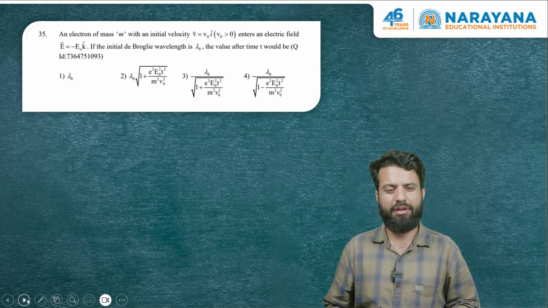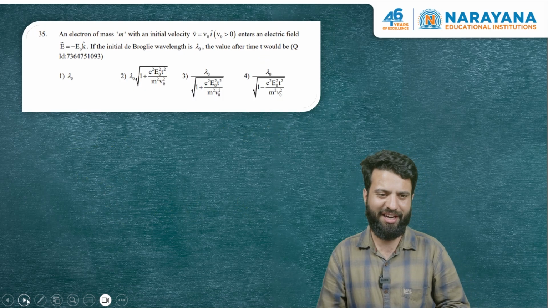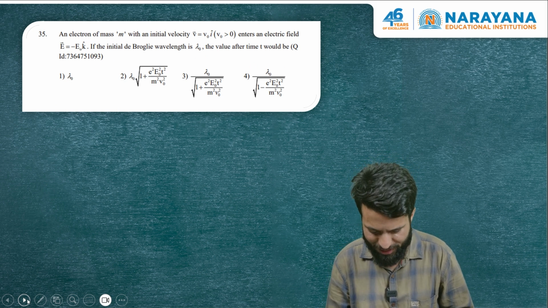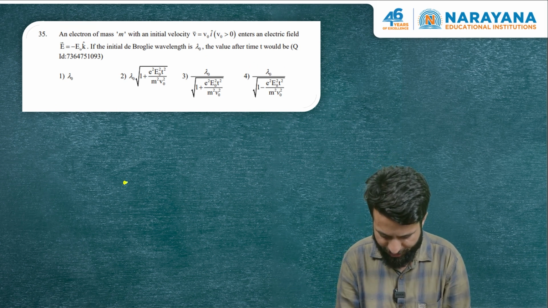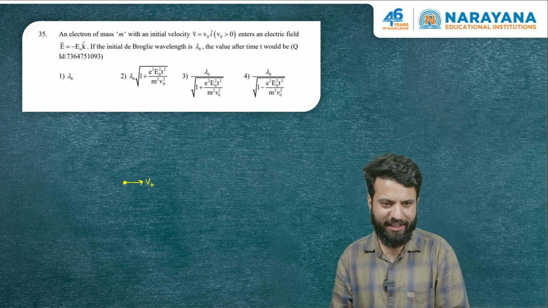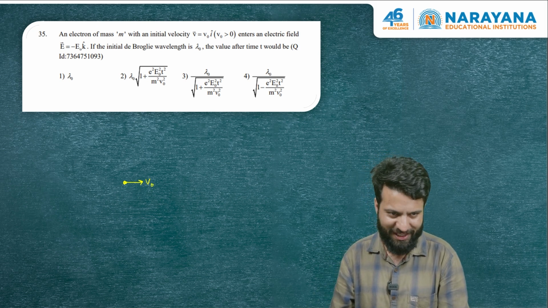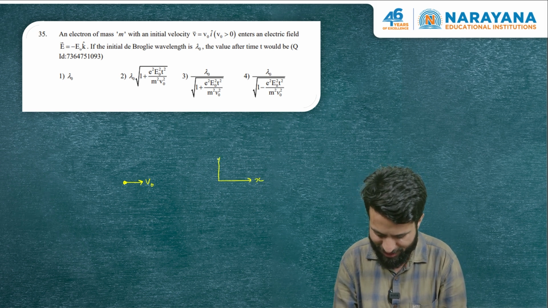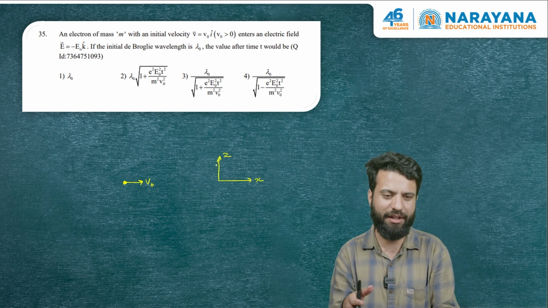This question is based on a little bit of kinematics and de Broglie's wavelength. It says that there is an electron which is initially having a speed of v naught in positive x direction, right? And there's an electric field which is in minus k cap direction. Let us call this as x direction. Let us call this as z direction. Okay, y will be into the plane of the paper.